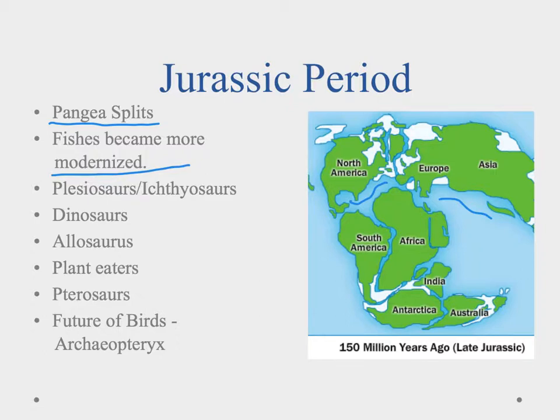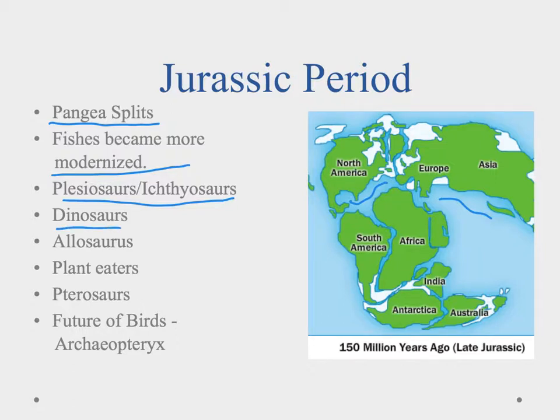We also saw some reptiles return to the water. So our plesiosaurs and our ichthyosaurs, these are reptiles whose ancestors evolved on land, and they went back into the water. They had lungs, but they adapted back to aquatic life. So these big aquatic reptiles are now returning to the water.